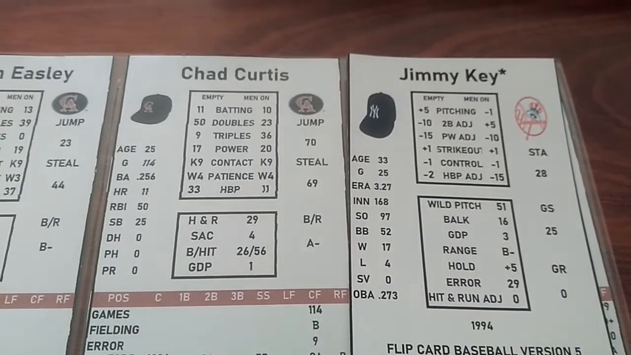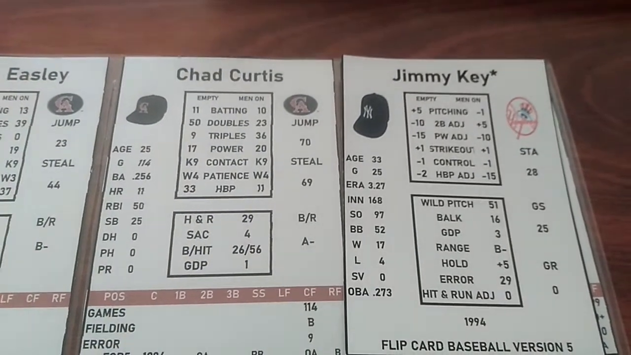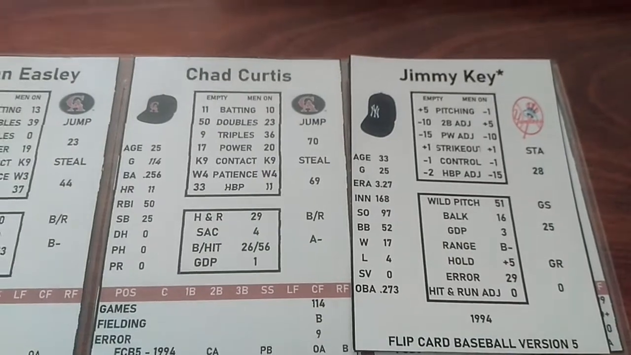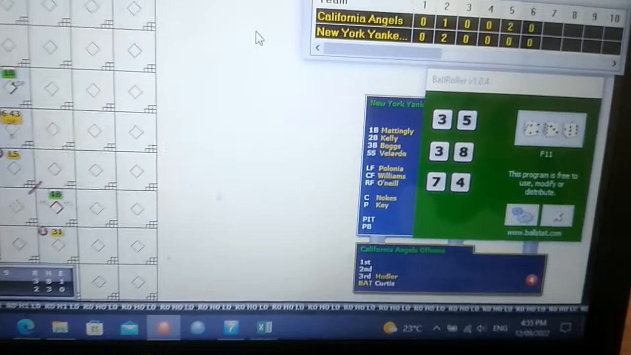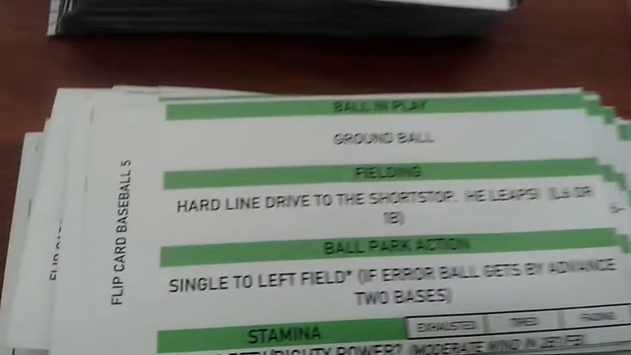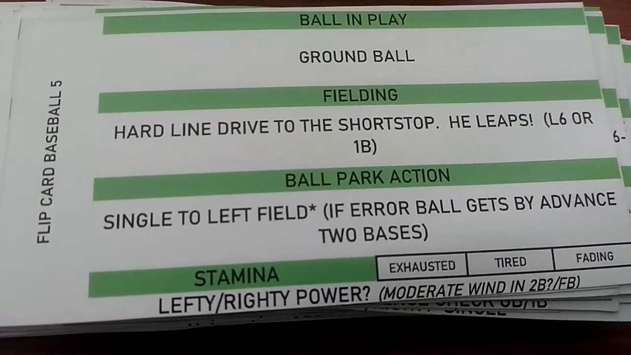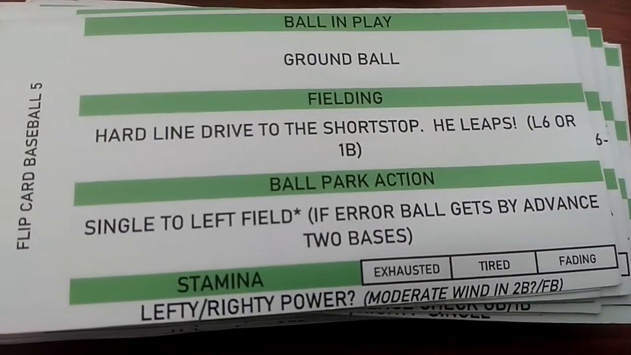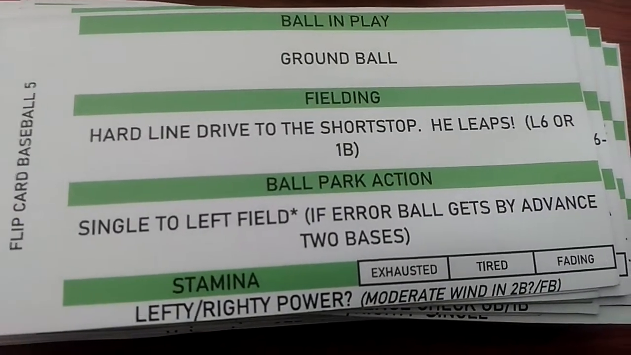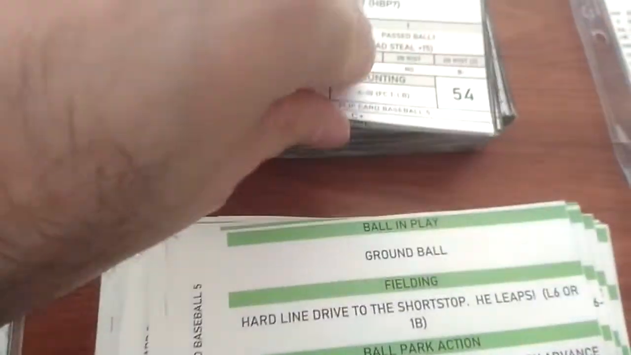We can see with the man on, Chad Curtis is a 20 power. Jimmy Key still takes the 10 off him though. So it's a 10 power check. A 1 to 10 would be a home run. It's a 33. It's not a home run. Now, because it's a bonus check, and to simulate the pitcher getting tired, the batter has a little bit more chance. So instead of just having one missed check, he now gets to flip another card and look under the normal ball in play section.